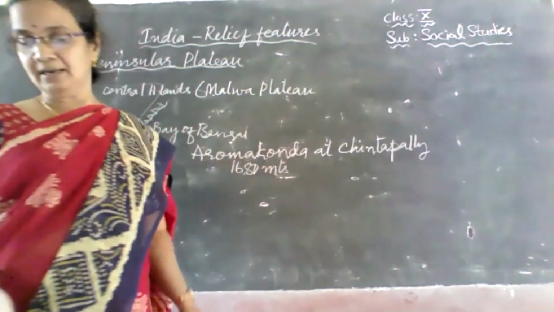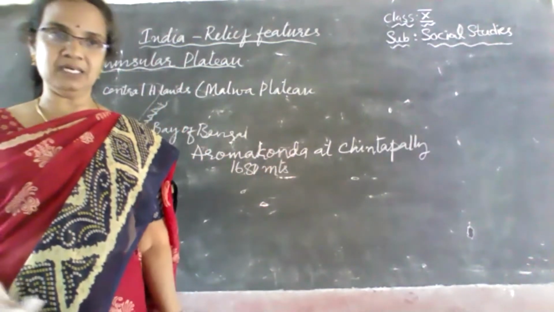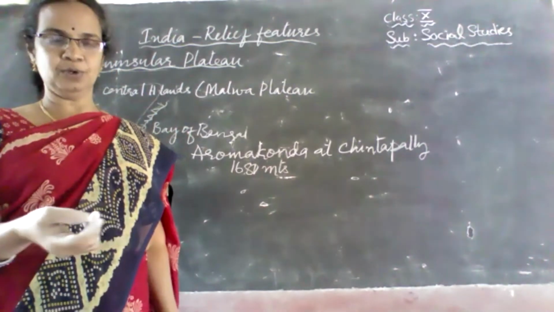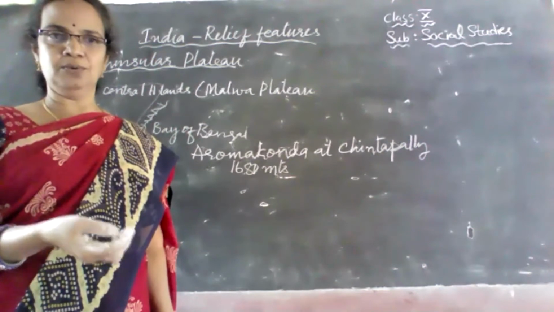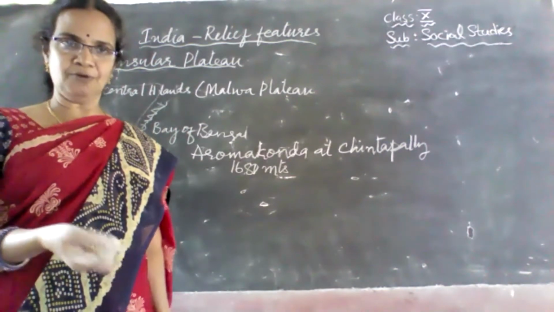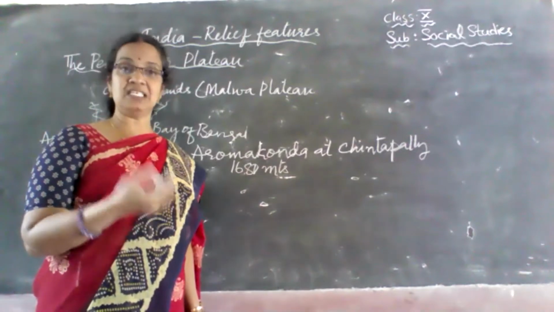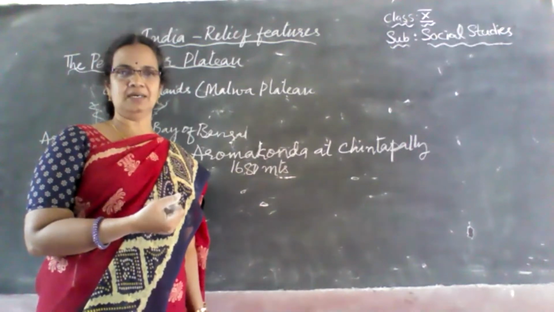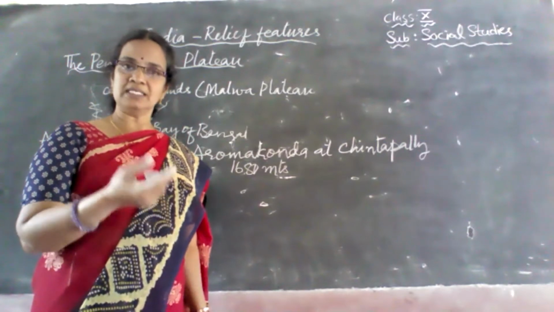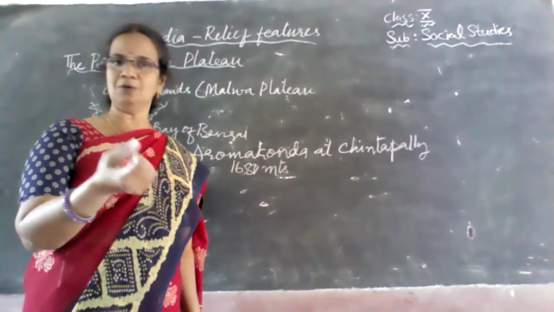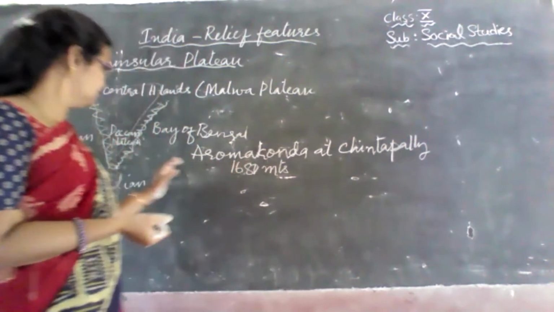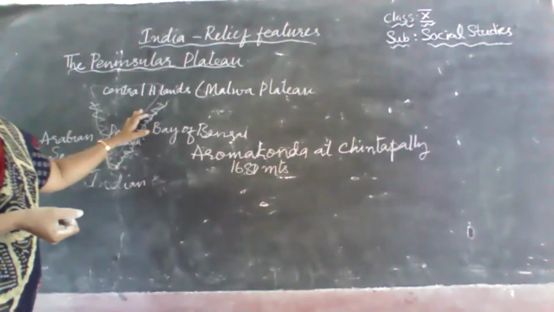Okay, and the various other hill ranges that are found in the Eastern Ghats are Nallamala, Palakondalu, Veligonda, Seshachalam. Nallamala forest, you might have heard about Nallamala forest, where Srisailam is located in the Nallamala hills. And Veligonda, Palakondalu, Seshachalam. Seshachalam is the famous Tirupati. It is located on the Seshachalam hills. So these are found in the Eastern Ghats, children.